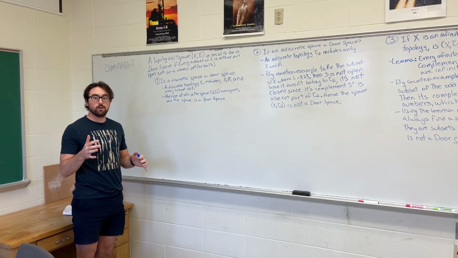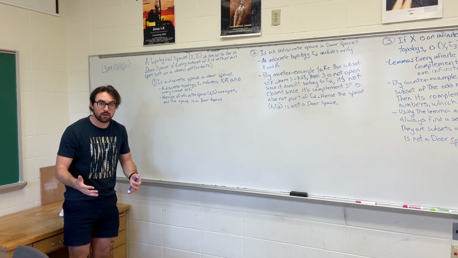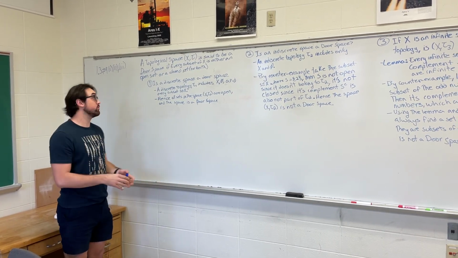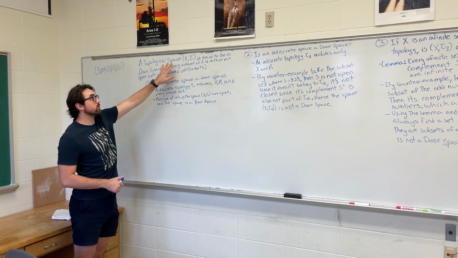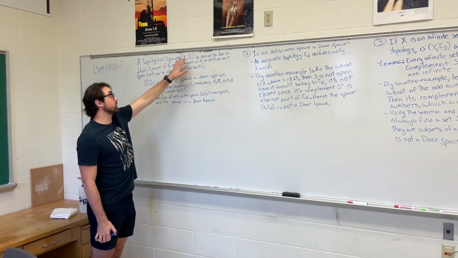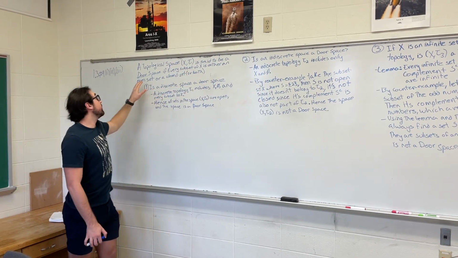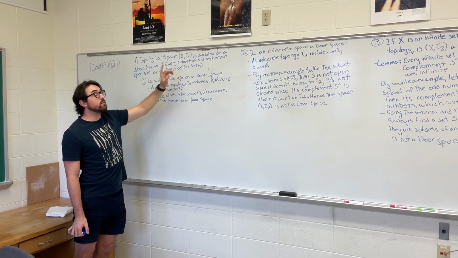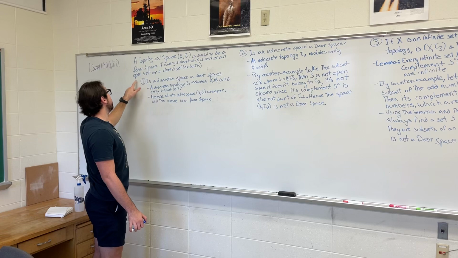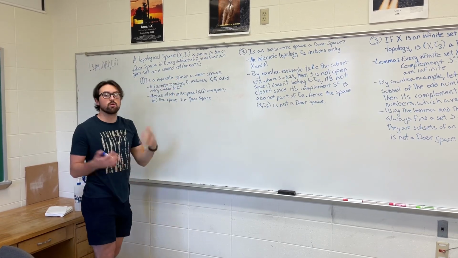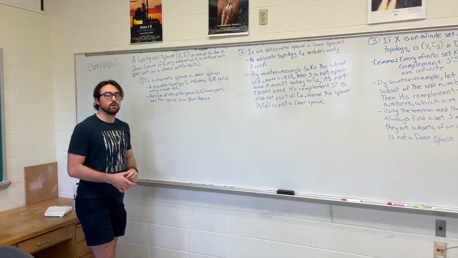The problem first proposes a condition that is called a Dor space that says that a topological space of a set X and a topology acting on that set is said to be a Dor space if every subset of X is either an open set or a closed set or both, meaning a clopen set.